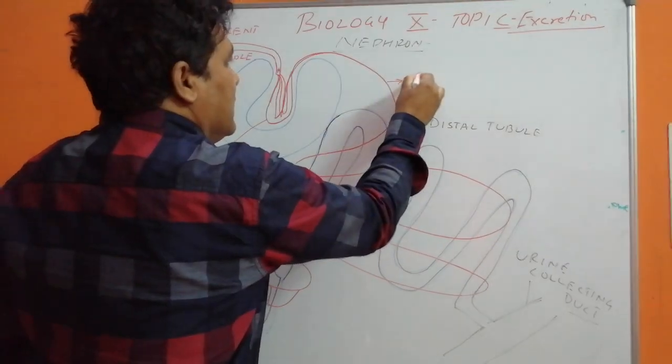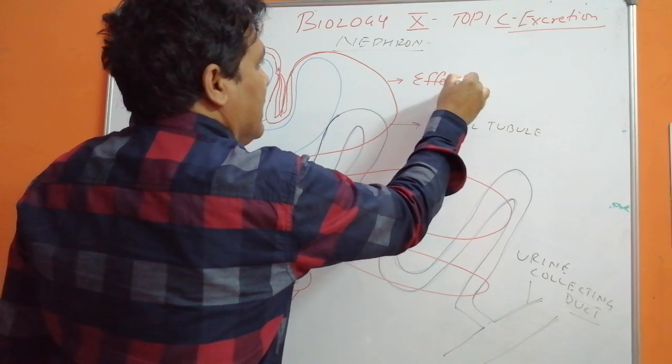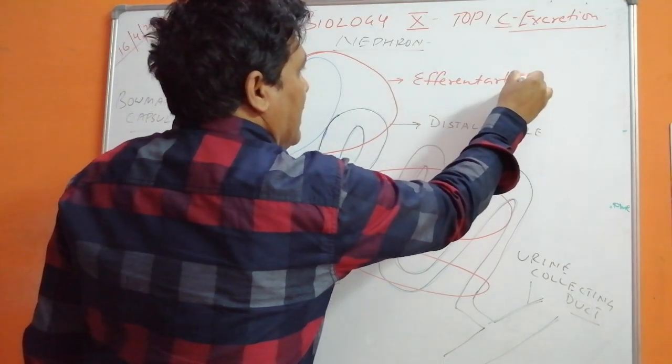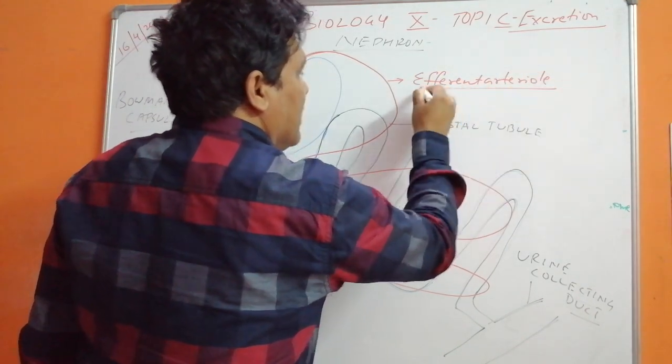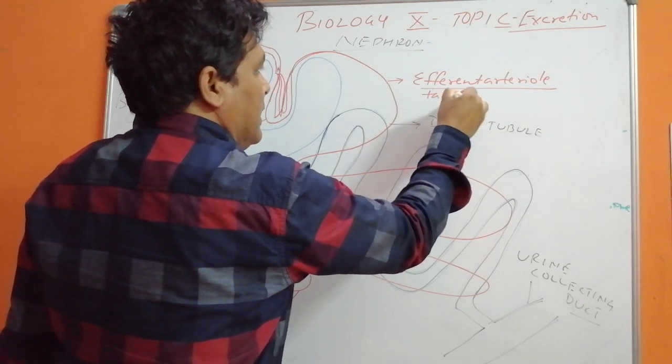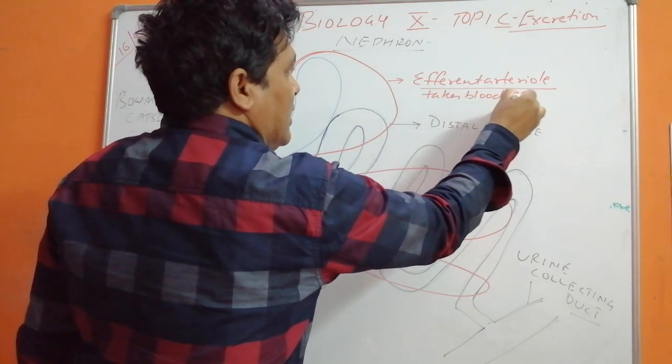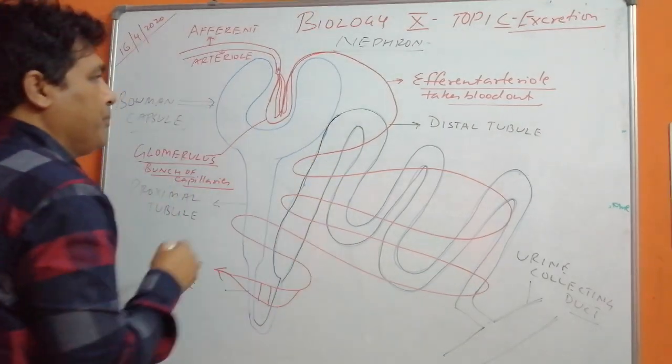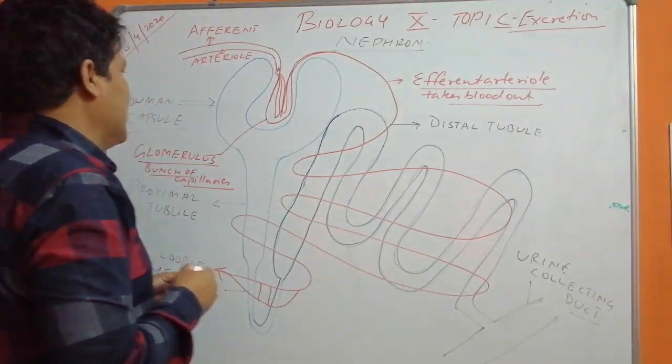This is efferent arteriole, takes blood out of the Bowman's capsule.